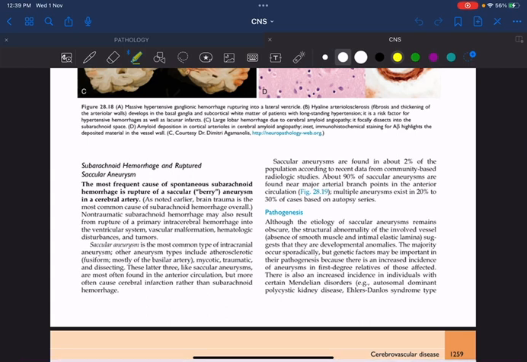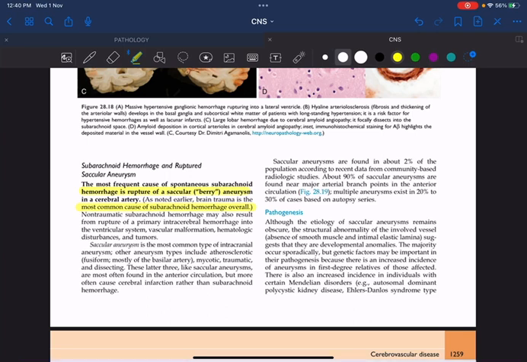Coming to etiology, remember, trauma is the most common cause of subarachnoid hemorrhage overall. But coming to the other cause other than trauma, it is the rupture of the berry aneurysm, also called a saccular aneurysm. What do you mean by saccular aneurysm? It is nothing else but an abnormal dilatation of the circle of Willis. Circle of Willis is the primary blood supply to the brain.